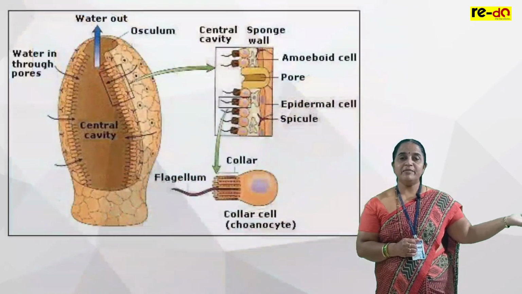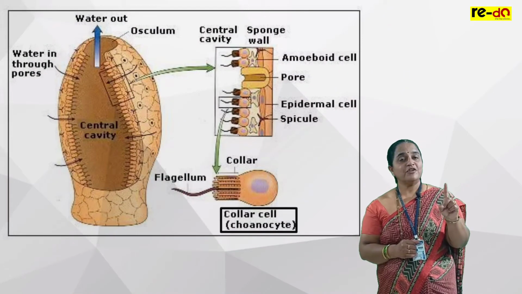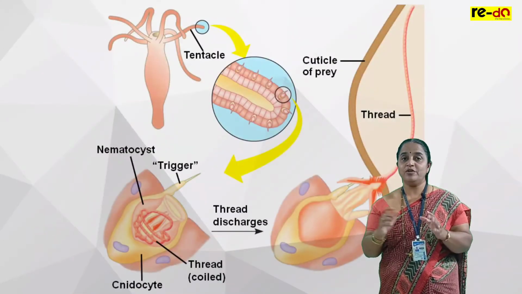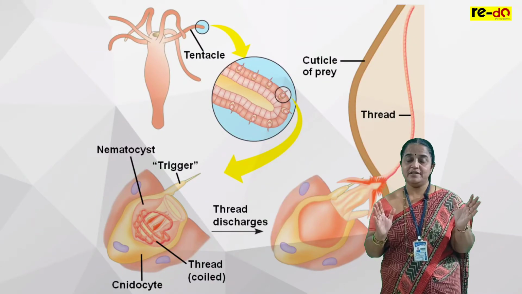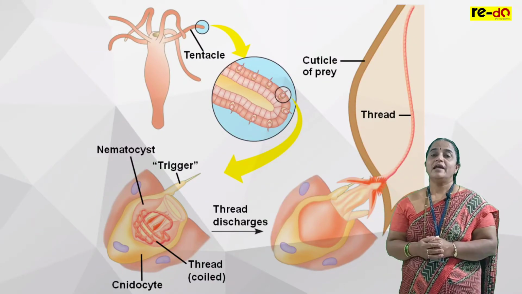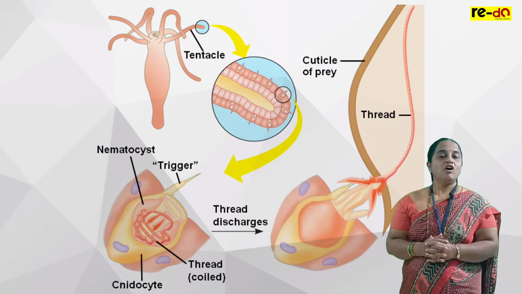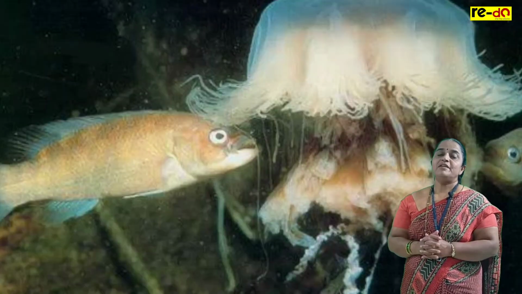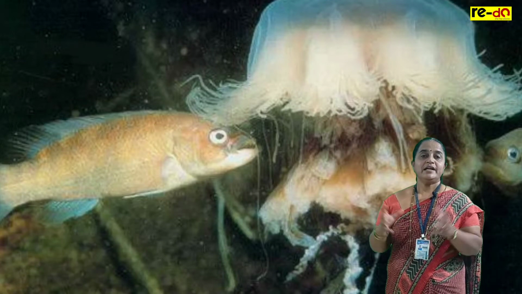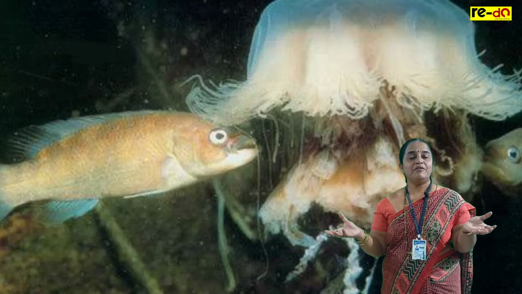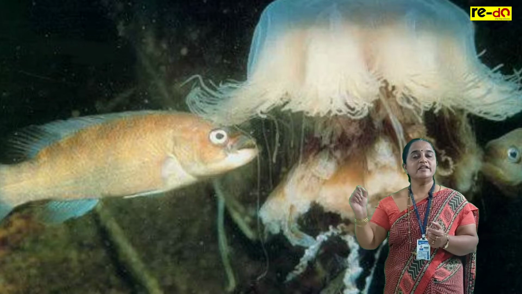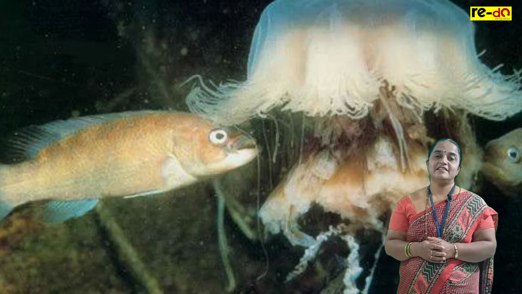In the earlier phylum they have choanocytes or collar cells. Here they are called cnidoblast or stinging cells. You have to remember these specific features which are important for 1 mark, and they definitely occur in competitive exams. Now as the animal is free living, it collects food particles with the help of tentacles by paralyzing the prey, releasing toxic chemicals through stinging cells.